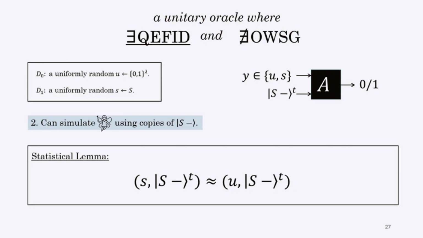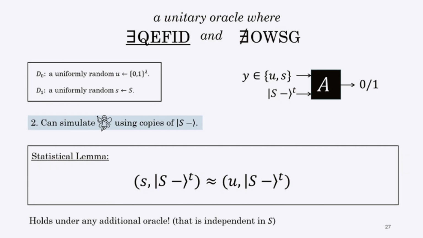And intuitively speaking, this information theoretically holds because given T copies of the S minus, if T is just polynomial, then it doesn't have enough information about the exponentially large subset S, and in that case, we cannot distinguish the uniformly random element of S and the uniformly random element over the whole range.